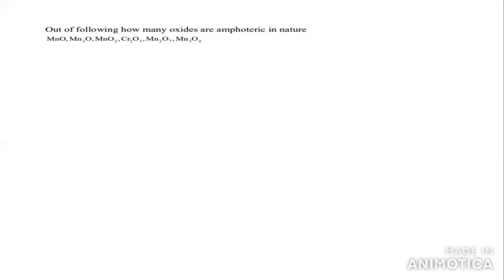Next, out of the following, how many oxides are generally amphoteric in nature? What are the amphoteric oxides among those? We have Cr2O3, MnO2 and Mn3O4. These are generally called amphoteric oxides. If any compound has a higher oxidation state, it can act as a Lewis acid.